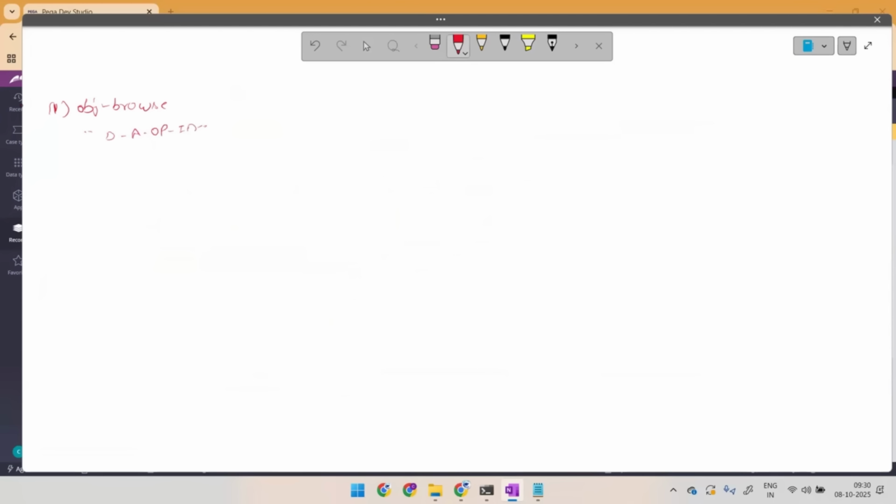Data admin operator, Data admin operator ID. You have to provide a page name, right? So consider I'm providing the page name as OP list, operator list. And I have an option to mark or uncheck the checkbox. If I mark this checkbox, it will even pull out PZ address keys.